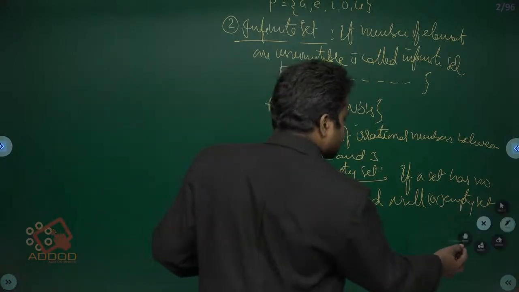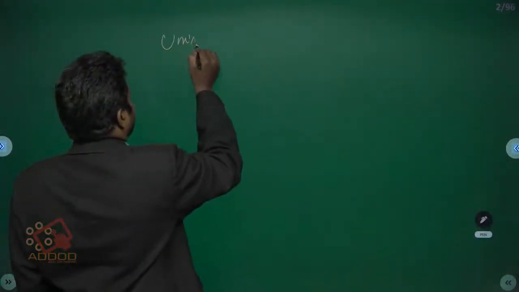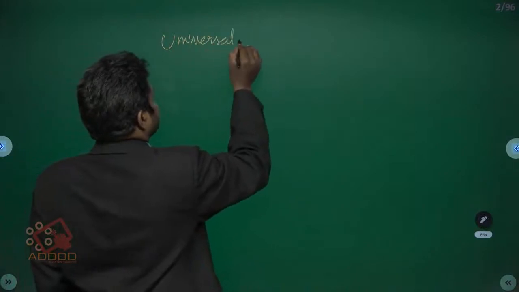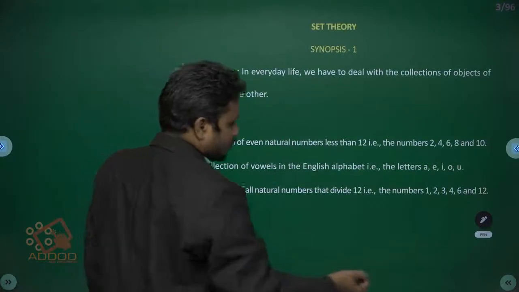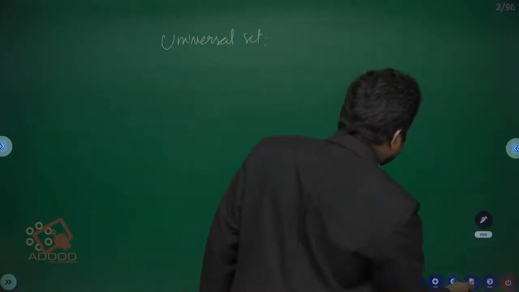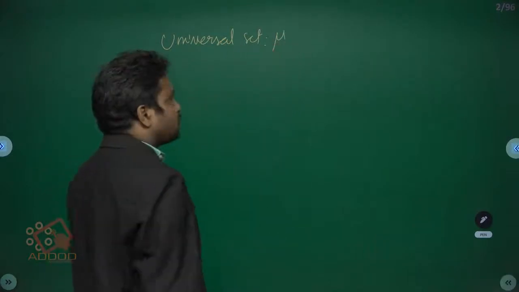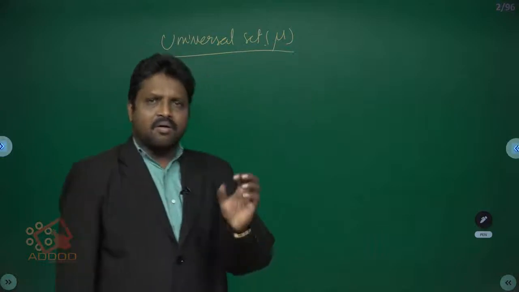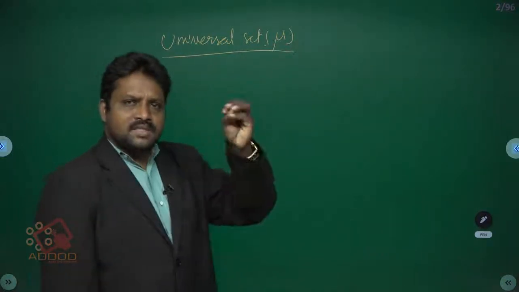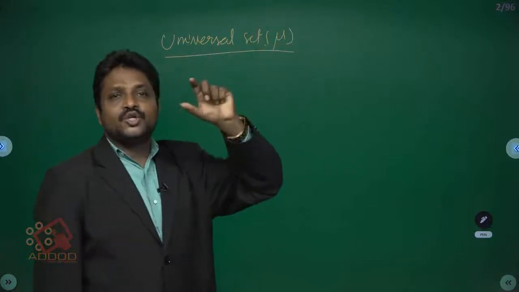Next one, universal set. Universal set is denoted by mu. If all elements are a part of one set, then that set is called the universal set.